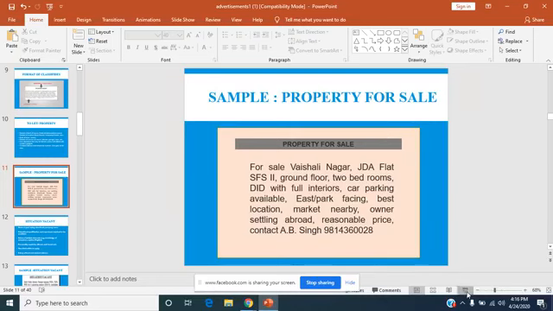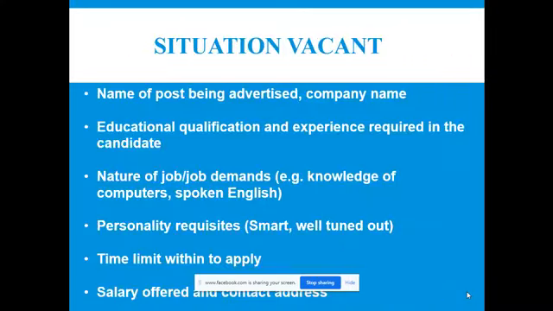Now let us come to the second example, which is very, very important. Dear children, I want to explain two things together now. Generally, children are confused at this place, that's why I'm explaining. Children, situation means job. And there are two things, wanted and vacant.